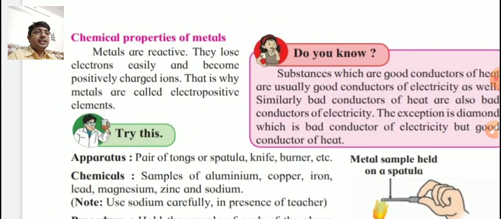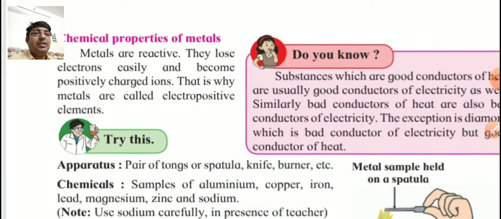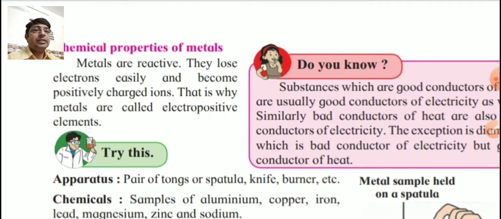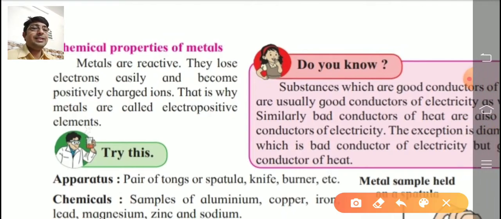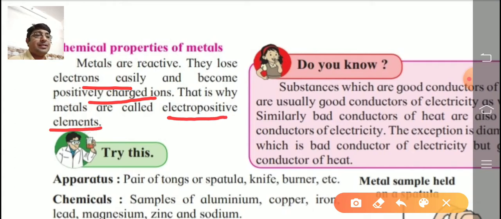Chemical properties of metals. Now in this 10th standard we learn in detail about the chemical properties. See the explanation. Metals are reactive. They lose electrons easily. What is the property? What is the tendency of metals? Metals lose electrons easily from their outermost orbit to form positively charged ions, and that's why metals are called electropositive in nature or electropositive elements.